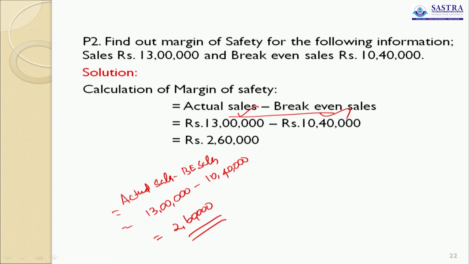Margin of safety. Very simple. There are two formulas, already I told you. One is actual sales minus break-even sales. Another one is for PV ratio, the profit divided by PV ratio. Based on the information available in the problem, you have to apply the formula. You need not always apply this formula for all the problems. It's wrong. So you have to use the appropriate formulas for the appropriate sum. This is very, very important.